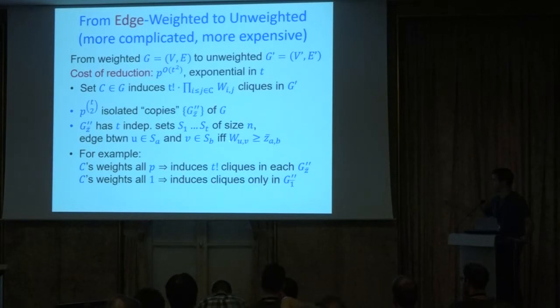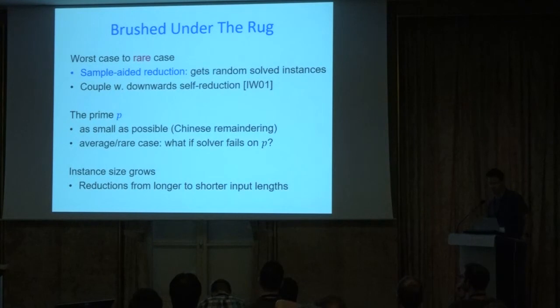Okay, so in particular, the contribution of that clique to the original graph was p to the power t choose 2, and indeed it contributes to all of the copies. If the weights of the original clique were all 1, then it will only appear in the first copy. Okay, and in every one of the other copies, at least one of its edges won't appear. So it only induces cliques in the first copy, and it will induce t factorial cliques in that copy, which is what we expect. So we've covered the two extreme cases, and hopefully you can interpolate between those two to see that the claim is always correct. Maybe not, but you can look at the paper. So I really tried to simplify.